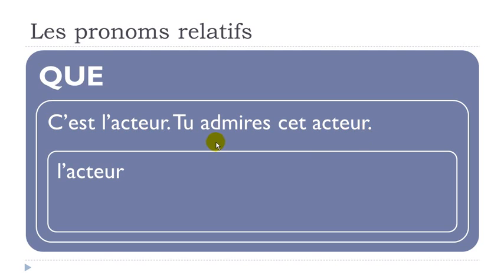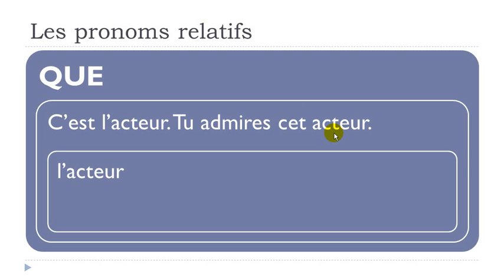But if you have a look here, in the second sentence, you've got tu, okay, so it's the subject. Then you've got admire, so it's the verb admirer, to admire, all right? And after that, you've got cet acteur, so the thing we would like to replace. Okay, and then if we look carefully, so what we saw is that cet acteur is, well, first it's a complement.